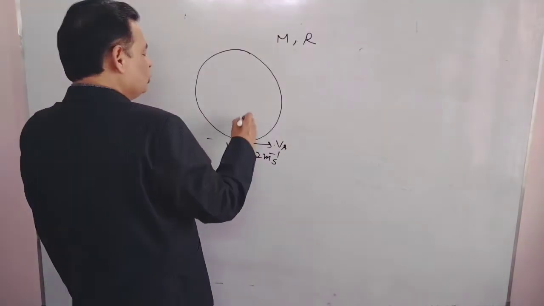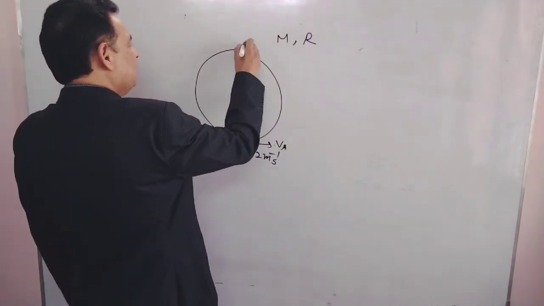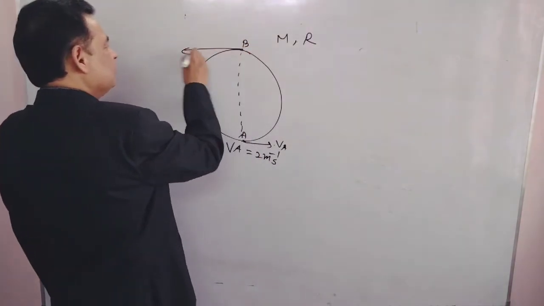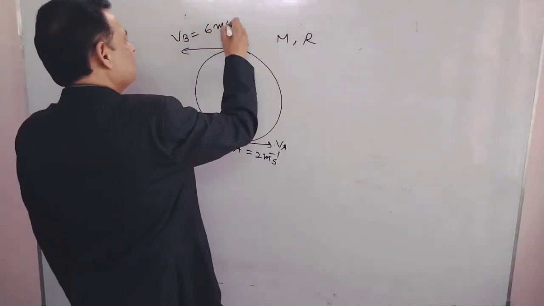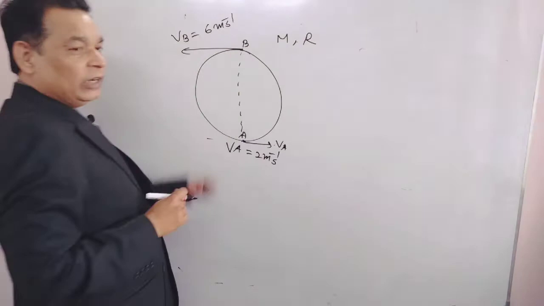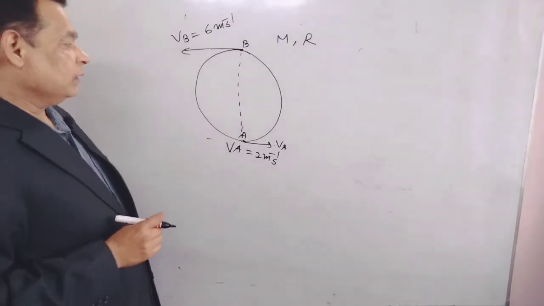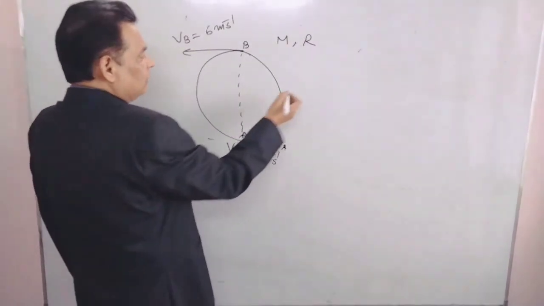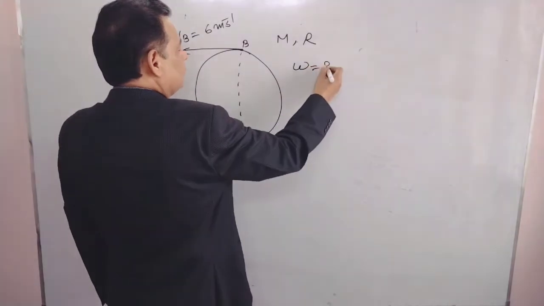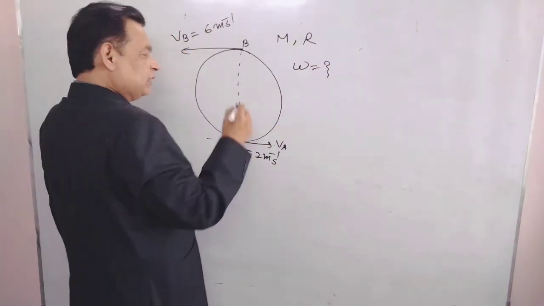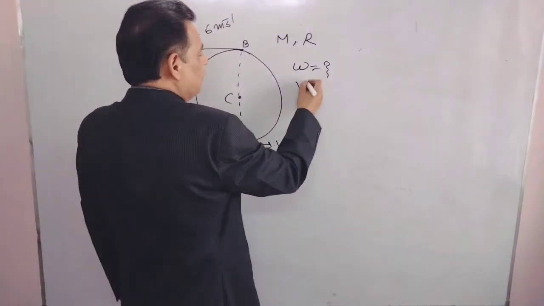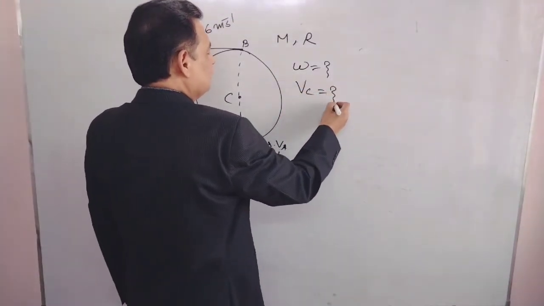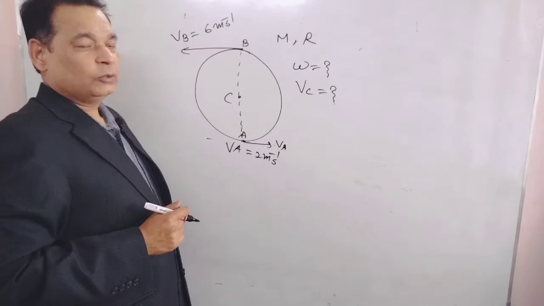The diametrically opposite point at the top is B and its velocity is Vb equals to 6 meter per second towards left. Now we have to find out angular velocity about axis passing through center, and also velocity of center of mass Vc. These both should be found. Okay, we are doing.